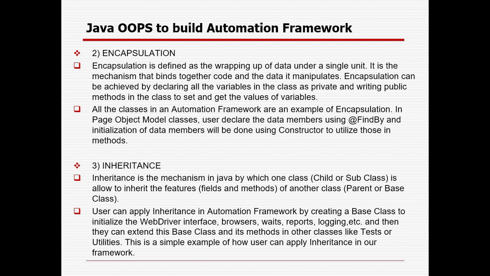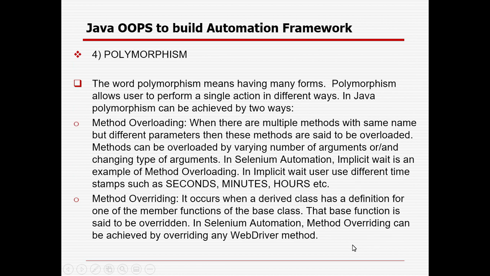Everything will be given in the base class, and as and when we create a new page class, we will simply be extending those classes. So that's how you can use inheritance. A user can apply inheritance in an automation framework by creating a base class to initialize the WebDriver interface, browsers, wait, report, logging, etc. Then they can extend this base class and its methods in other classes like tests or utilities. This is a simple example of how we can apply inheritance in our framework.